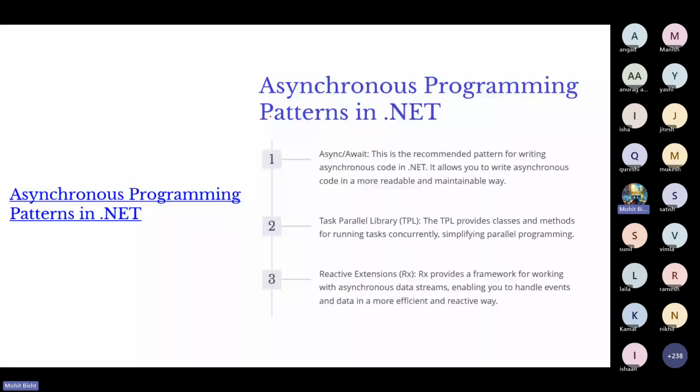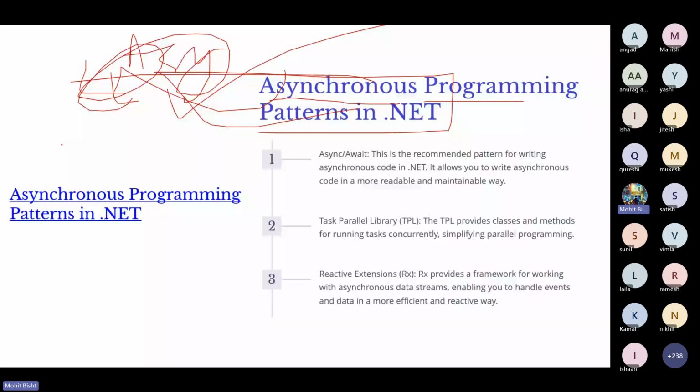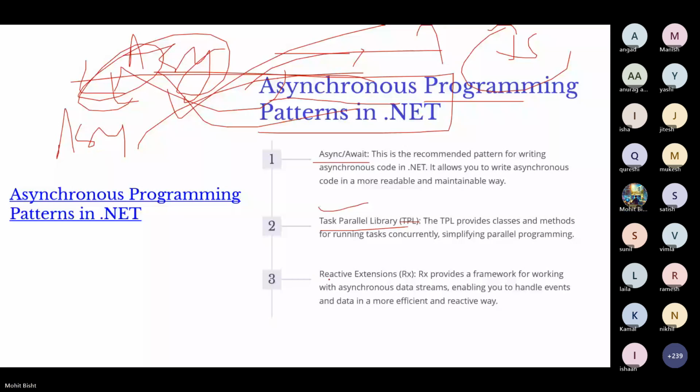So, asynchronous programming patterns in .NET. You are already familiar with async, what asynchronous programming is, and what synchronous programming is, right? You have heard this term in JavaScript, I guess. So let's discuss the patterns in .NET: async await, Task, TPL (Task Parallel Library), and Reactive Extensions, right? First, async and await. This is the recommended pattern for writing async code in .NET. In JavaScript we have async too, but in .NET we have other things, right?